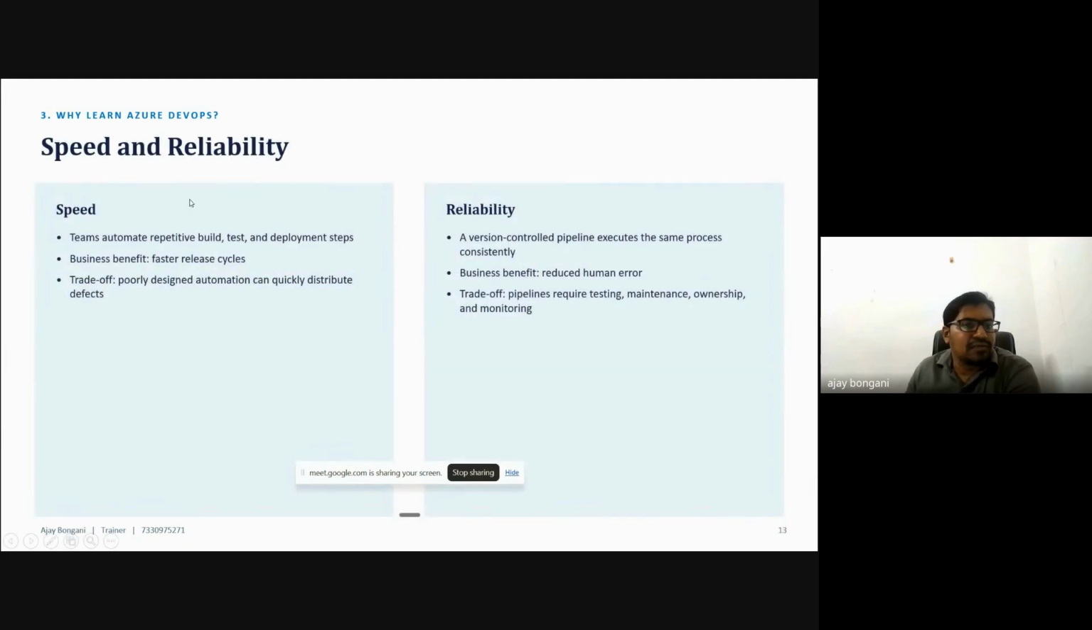Why learn it? Because of speed and reliability. Teams automate repetitive build, test, and deployment steps, so everything is automated and there is no need for manual work. The business benefit is faster release cycles. The trade-off is that poorly designed automation can quickly distribute defects. A version-controlled pipeline executes the same process consistently. Every code we push is version controlled, so we can maintain a branching strategy and reduce human error.